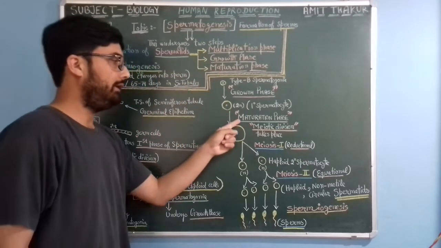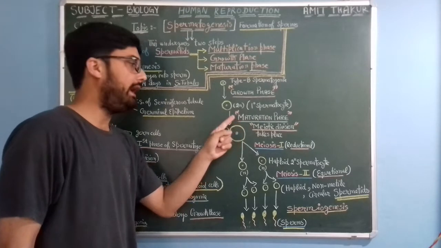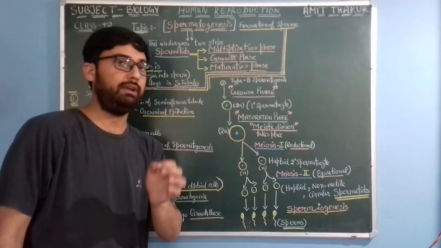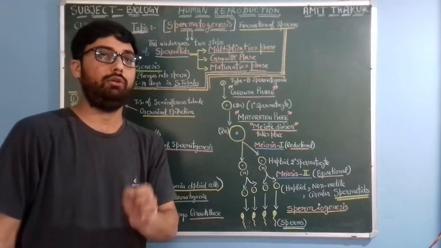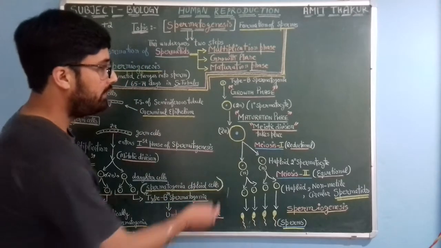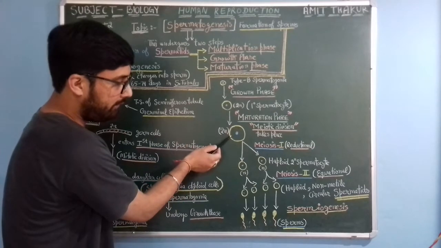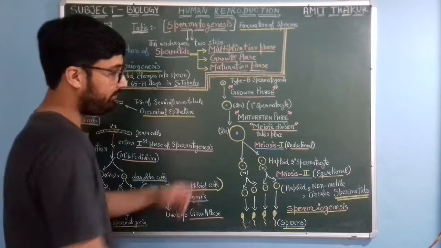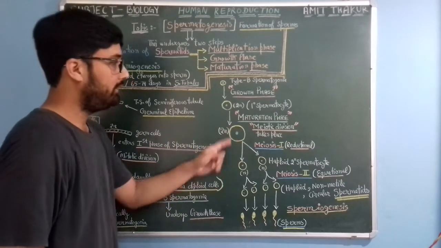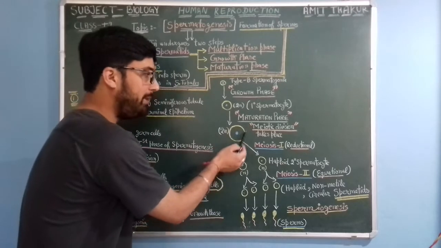As I have told you, maturation phase means meiotic division or meiosis. Under this maturation phase, you can see over here this size has increased further.